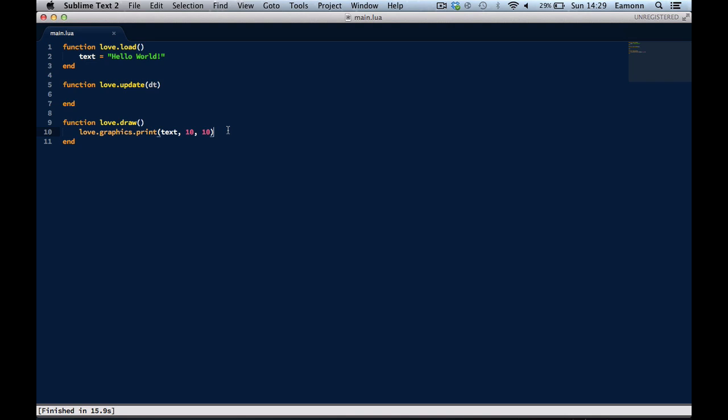And also a fun fact, Love was coded in C and C++. It wasn't coded in Lua. Well, some of it was coded in Lua, but it was also coded in C and C++. You can check out the source if you really want, but I don't want to show you the source because I don't think it's necessary, because it's just confusing. But yeah, hopefully you enjoyed this Love2d tutorial, and I will see you in the next tutorial.